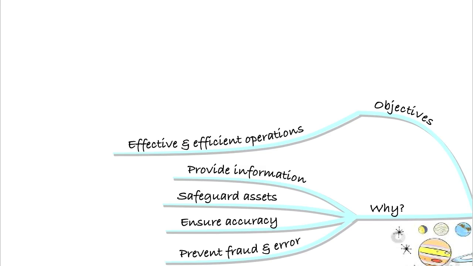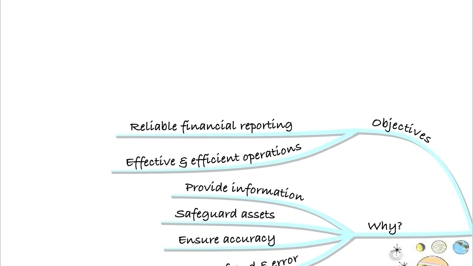You make sure that things run efficiently because the controls are there to make sure that that occurs. So the first objective is to provide effective and efficient operations. Also, reliable financial reporting. Remember, the information that's coming out of your system is the information that's going to be used to produce the financial statements. So we need reliable information coming out of the system to make sure that our financial reporting is accurate. So that's one of the key objectives of having a good internal control system.